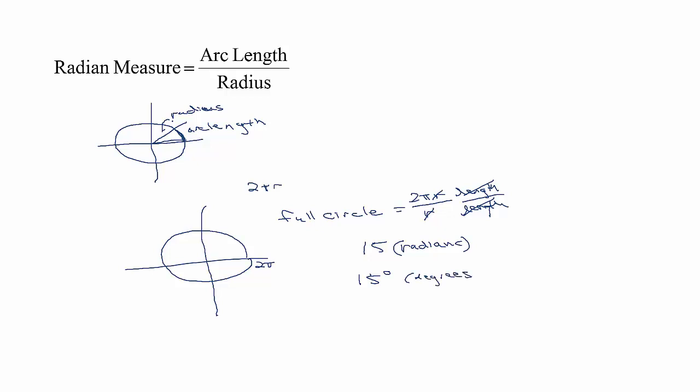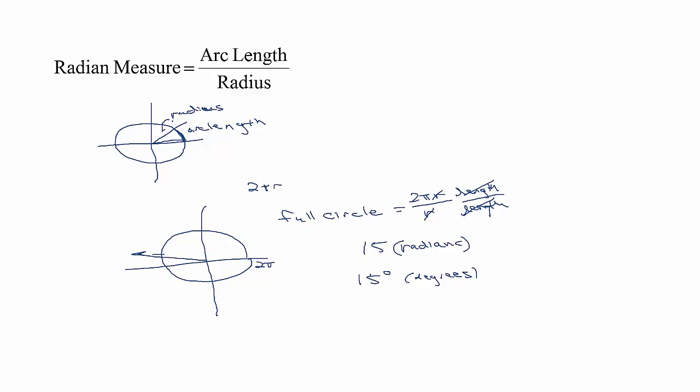Now, 15 radians and 15 degrees are much different things, because all the way around a circle is 2 pi. Pi is about 3.14, so 2 pi is about 6.28. So to get to 15 radians, you'd have to wrap around the circle once, you'd be at 6.28, and again you'd be at 12.56, and then you'd have to go beyond that almost 3 radians. So 15 radians would end up wrapping around twice and ending over here.